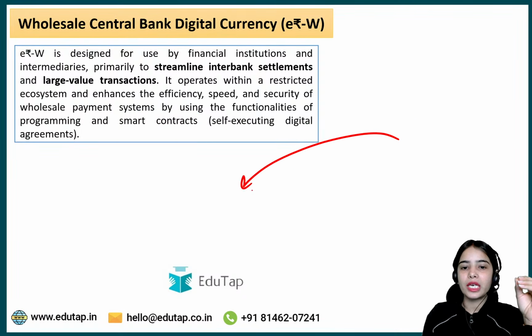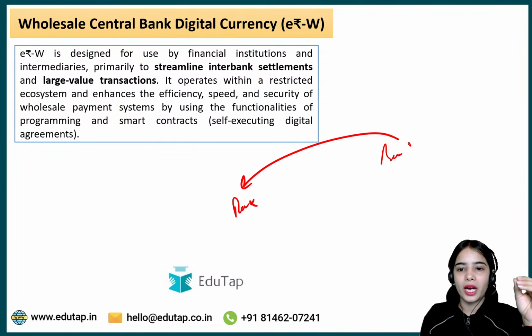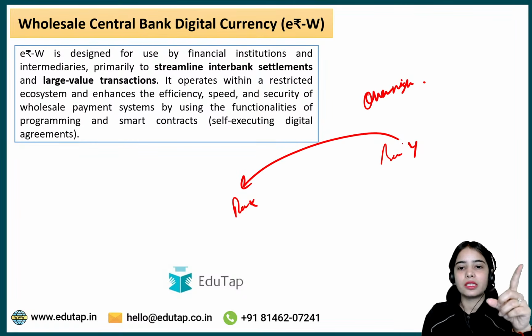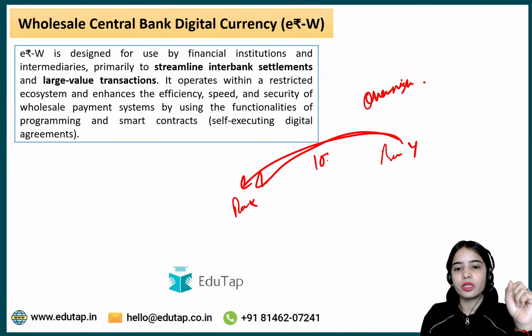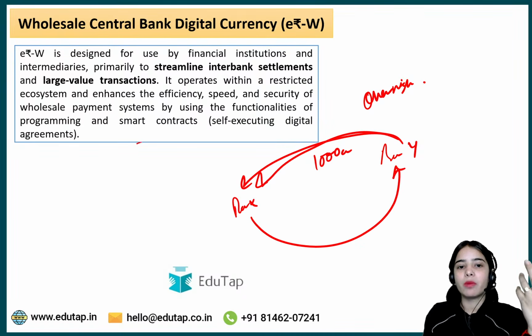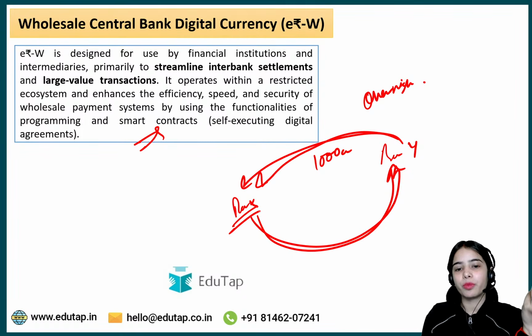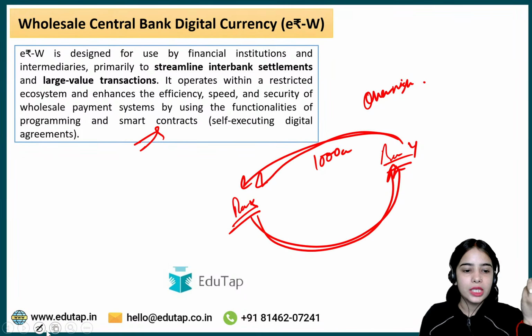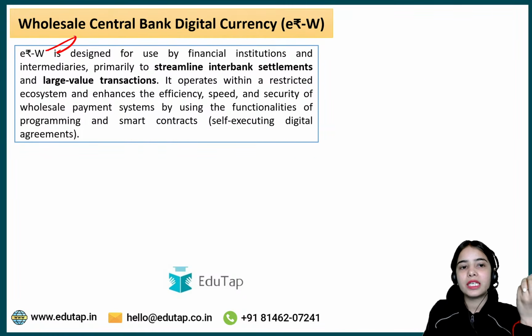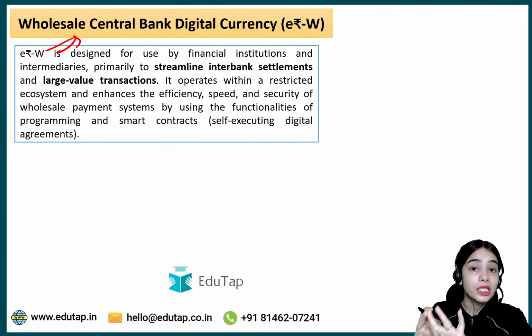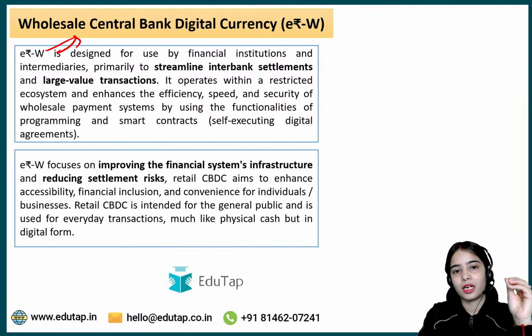And if the borrowing is done by bank X from bank Y, let's say overnight borrowing is done, that is, for one day the borrowing is done. Bank X is borrowing 1000 crore rupees from bank Y. So by the next day, immediately the smart contract can be there. By the next day, the money has to be transferred from bank X to bank Y. So this is the idea, that the wholesale CBDC makes the transactions faster, more efficient and more transparent also, to be tracked by the RBI.